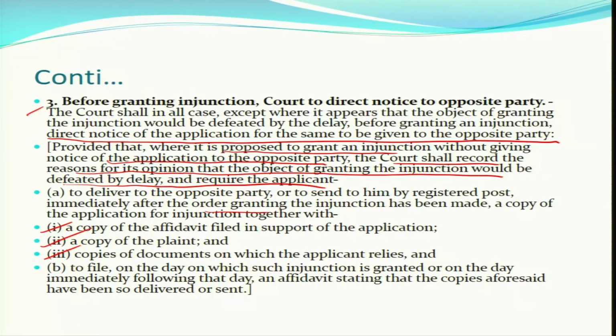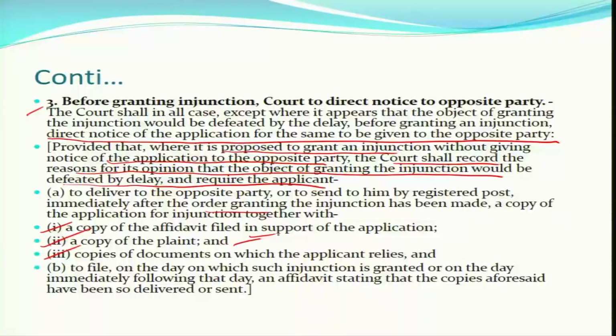If the court grants relief without serving notice to the opposite party, then the court can make it mandatory for the party in whose favor this relief has been granted: okay, now we have granted this injunction to you, now you should send this order along with the affidavit, copy of plaint and the copy of documents on which the plaintiff applicant relies to the opposite party against whom the relief has been granted. Because this is a time barred relief, okay, this is only for this much time, for 1 month or 2 months, whatever the period is.